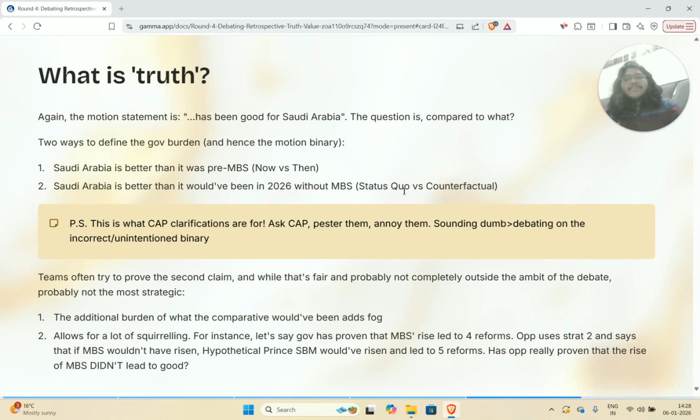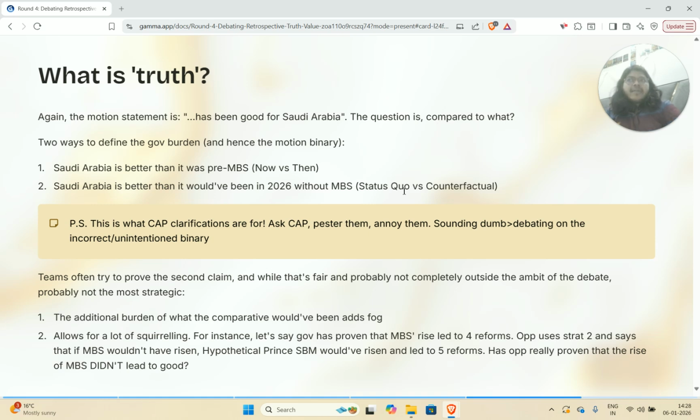The first thing that I will say, and I promise this is not a cop out, is that at any general tournament, even though this is a motion from Worlds, where you encounter a motion like this, that can plausibly, to the best of your knowledge, have two different binaries, ask cap. When the motion is announced, ask cap. This is what cap clarifications are for. Ask cap, pester them. I mean, don't harass them, don't heckle them.